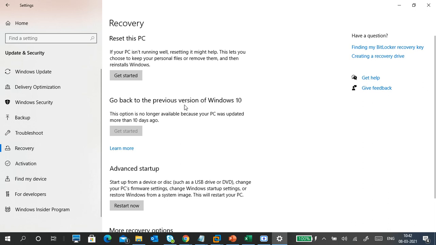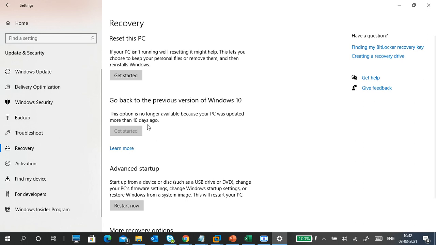Next, go back to the previous version of Windows 10. This option is no longer available because your PC was updated more than 10 days ago. Yesterday, we discussed the Windows 10 version update. It's not a regular update, it is a complete version update. Every time a new version is released, Windows 10 gets updated, right? So for example, 2 days back, it got updated. Now I'm getting a problem.